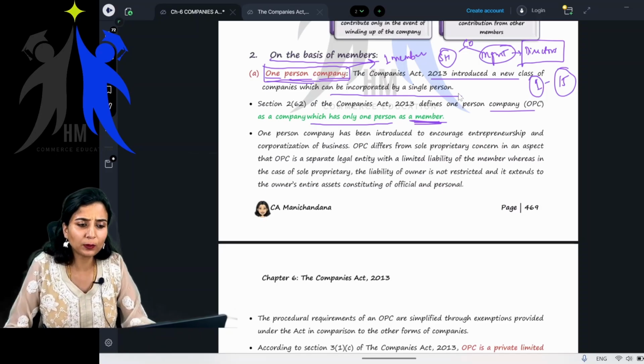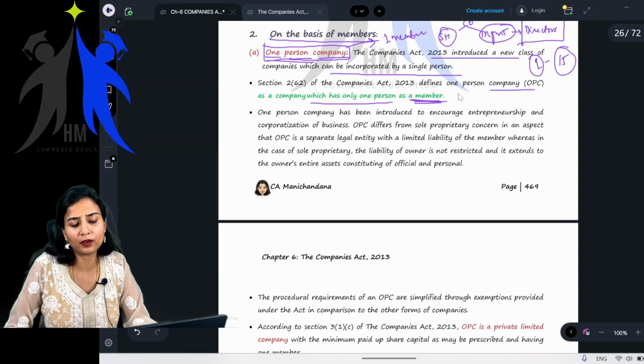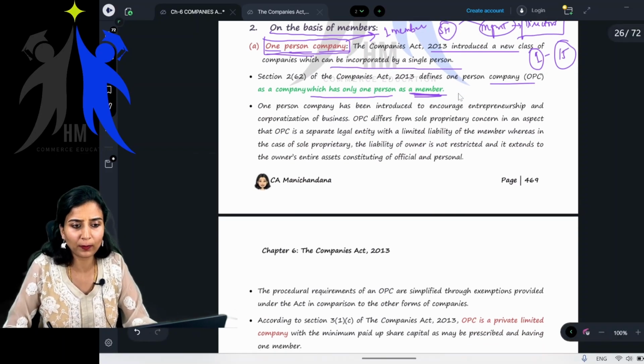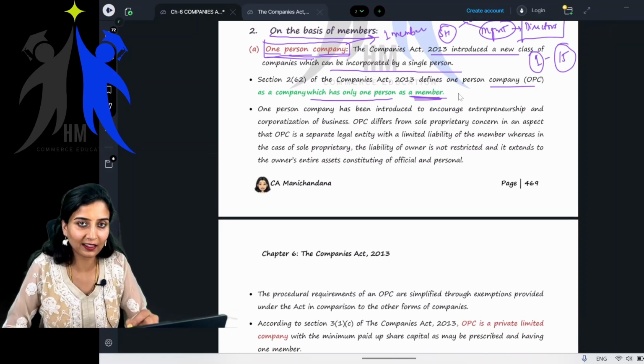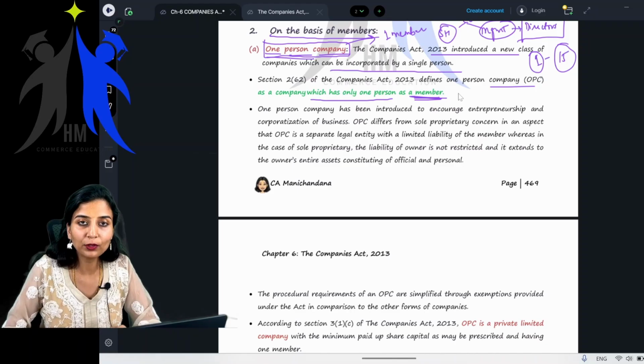Ma'am, why a single person? What is the need? They can incorporate a proprietorship. No ma'am. Proprietorship you all know. You have an idea, right? If you have seen my first class, I've told you what a proprietorship is.